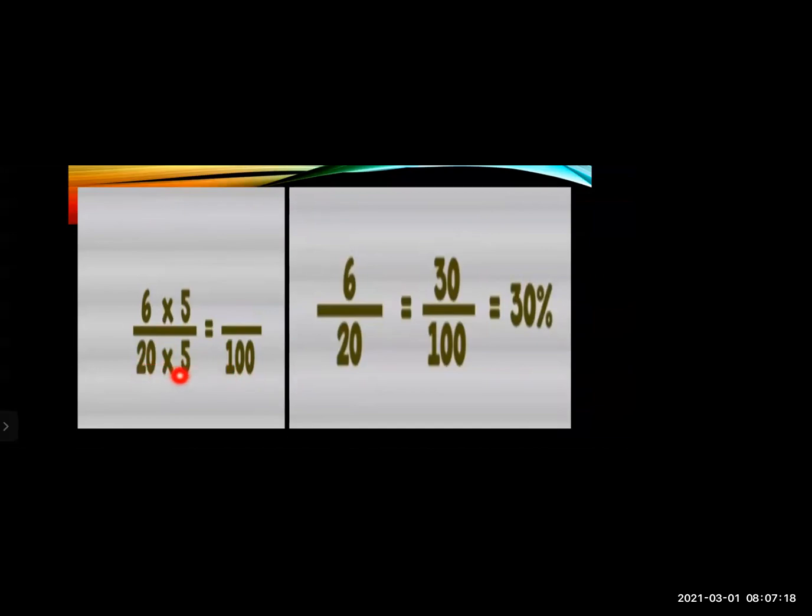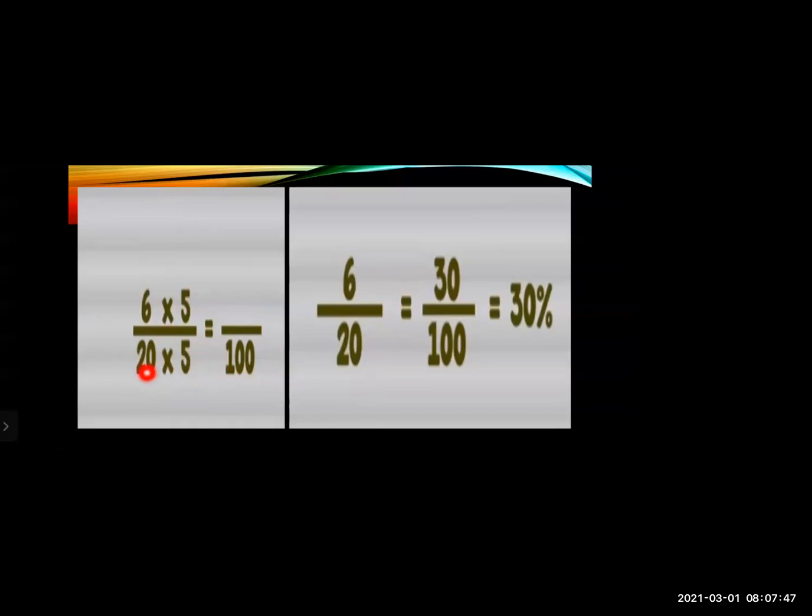So when you multiply 20 by 5, you will get 100 as a denominator. But when you are multiplying the denominator by 5, the same way you have to multiply the numerator also with the same number. Whichever number you take in the denominator, like here I have taken 5, it becomes 100. So we need to see that the denominator should always come to 100 in a percentage.